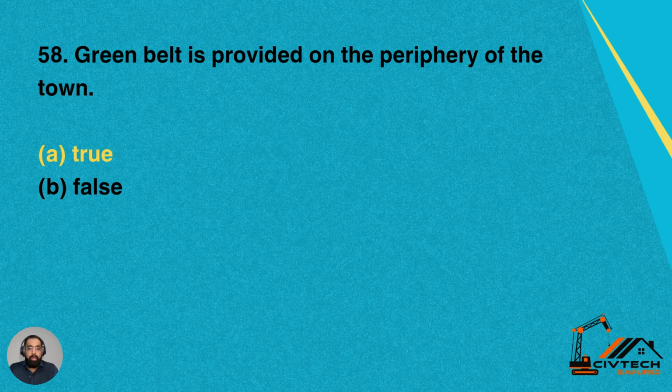Then we have question 58. Green belt is provided on the periphery of the town. Is it true or false? Yes, it is true. And the purpose of providing a green belt at the boundary of the town is just to limit the spreading of the town in an unplanned manner, or beyond the boundary of the town. So designers or town planners normally provide a green belt, a green strip, an open strip at the boundary of the town, so that people could not extend constructions beyond that boundary line.